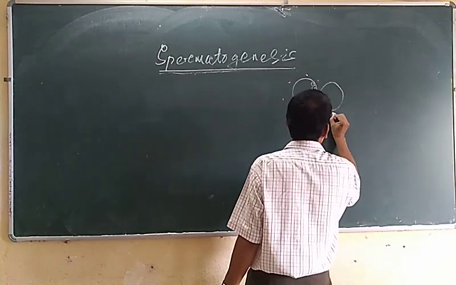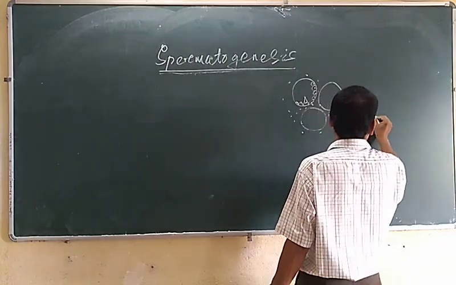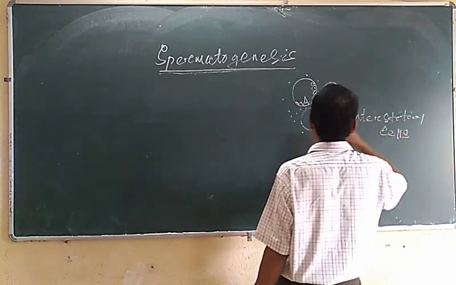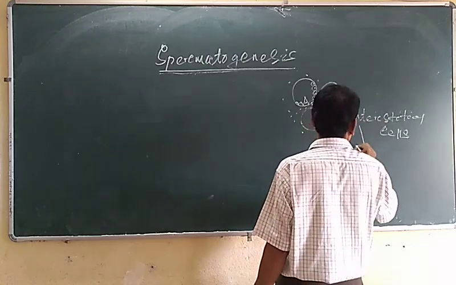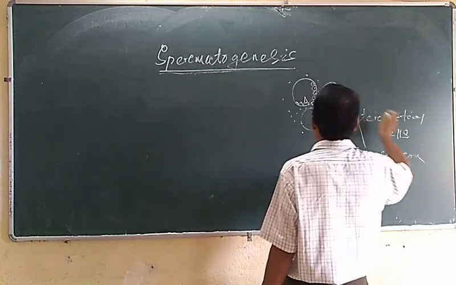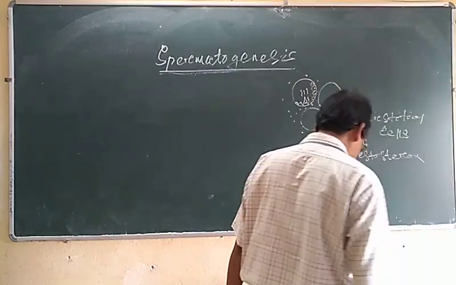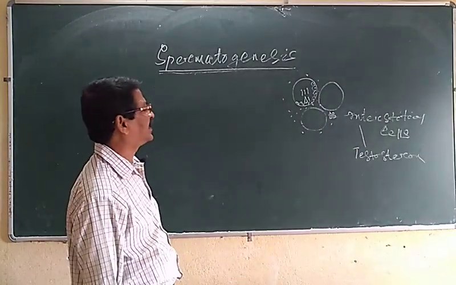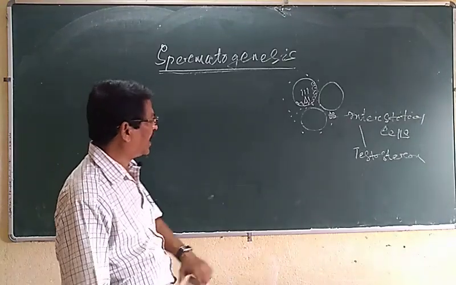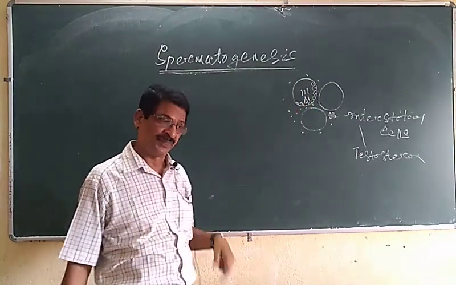These are called interstitial cells, and they produce the hormone testosterone. Here the sperms are formed. The process by which haploid sperms are formed from the diploid germinal epithelium of the testis is called spermatogenesis.